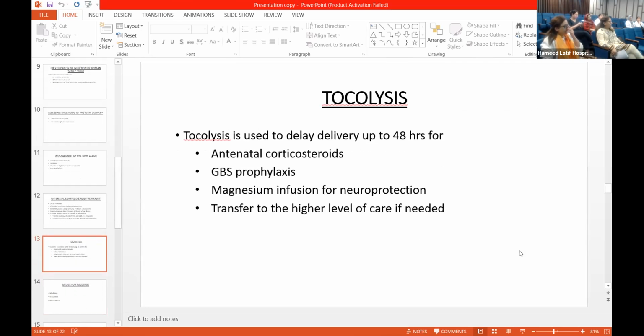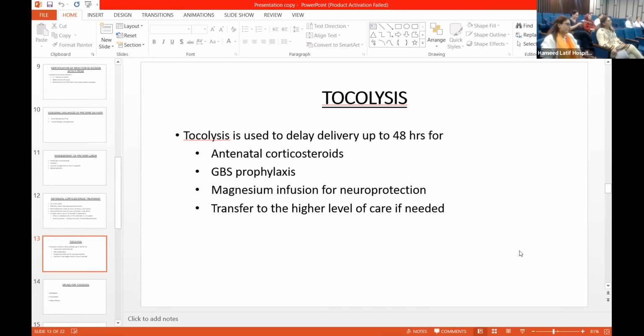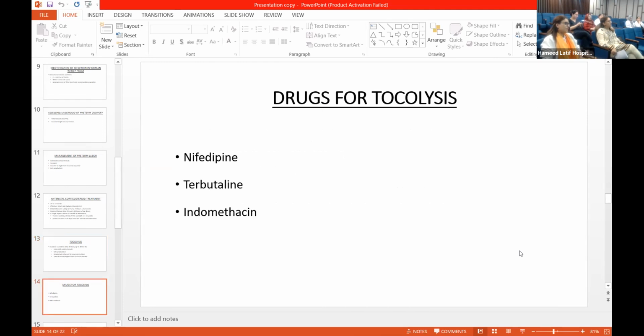Tocolysis. Tocolysis is used to delay delivery up to 48 hours. In some books, it is written even up to 7 days. Actually, to give antenatal corticosteroids, GBS prophylaxis if required, magnesium infusion for neuroprotection, and transfer to the higher level of care if needed. Drugs for tocolysis are nifedipine, terbutaline, indomethacin, and atosiban, which is again not available here.